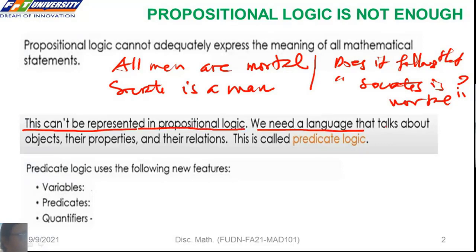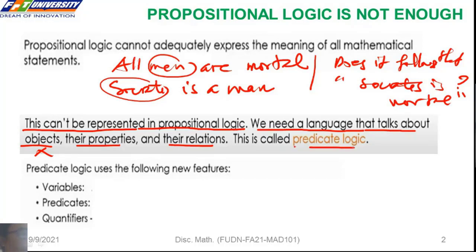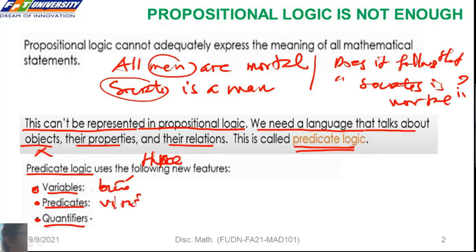We need a language that talks about objects, their properties and their relations. We talk about predicate logic. So predicate logic uses three new features. So we have variable, we have predicate, we have quantifier. Chúng ta dùng biến, vị từ và dùng lượng từ. These are the three new features different from propositional logic.